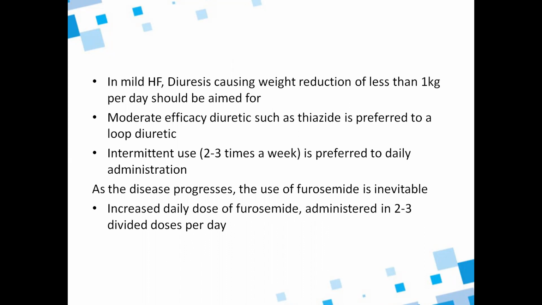In mild heart failure, diuresis causing weight reduction of less than 1 kg per day should be aimed for. And moderate efficacy diuretics such as thiazide are preferred to a loop diuretic. Intermittent use, that is 2 to 3 times a week, is preferred to daily administration. As the disease progresses, the use of furosemide is inevitable. Increased daily dose of furosemide is administered in 2 to 3 divided doses per day.